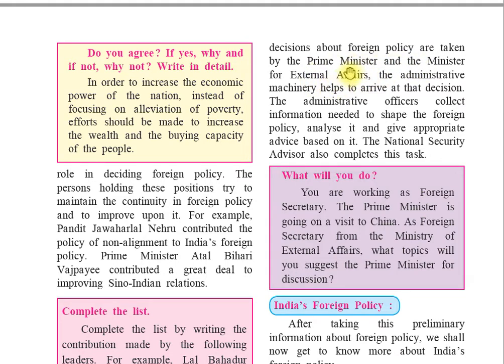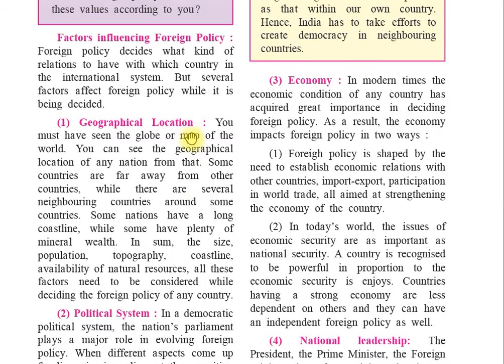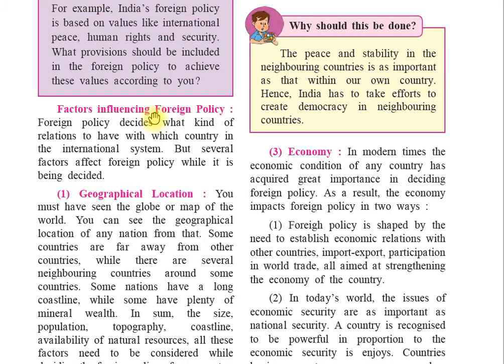So who takes the final decision? The Prime Minister and the Minister of External Affairs. The administrative machinery helps to arrive at that decision. The administrative officers collect information needed to shape the foreign policy, analyze it, and give appropriate advice based on it. The National Security Advisor also completes the task. So all these people are involved in making the foreign policies.